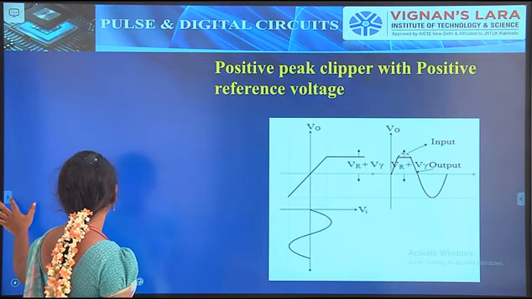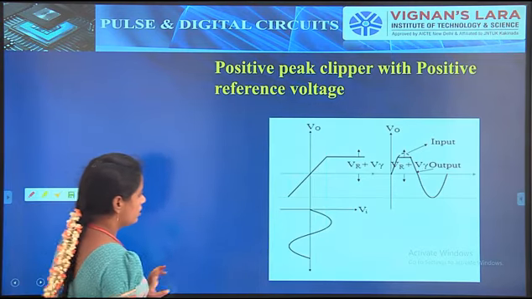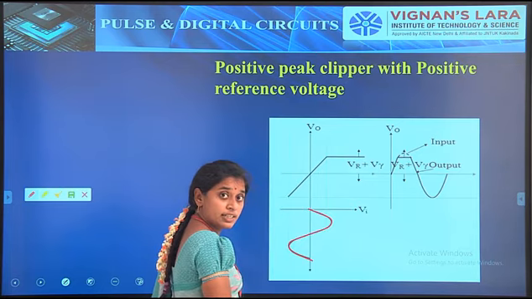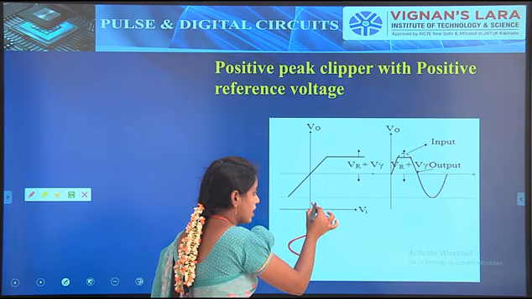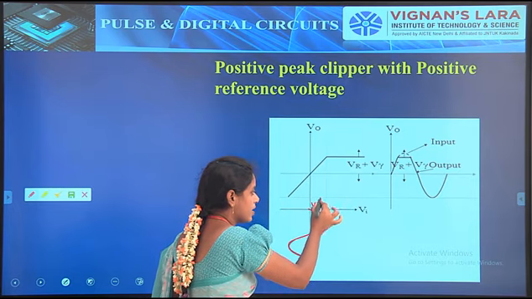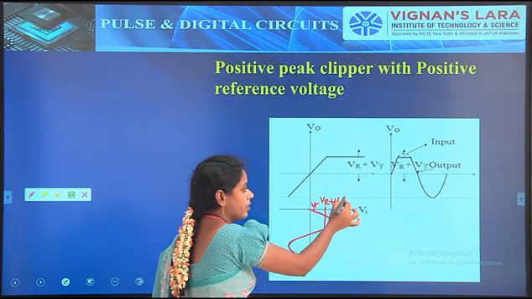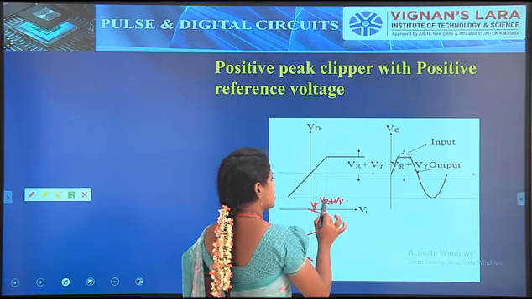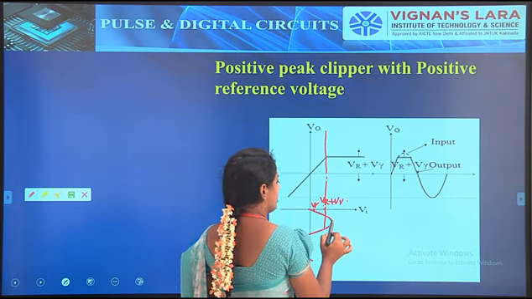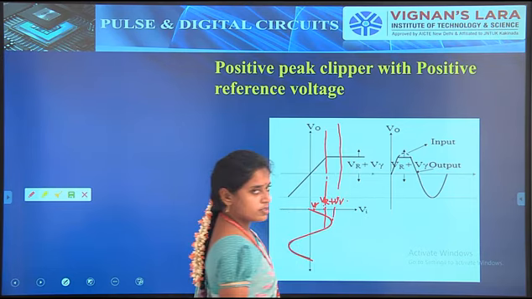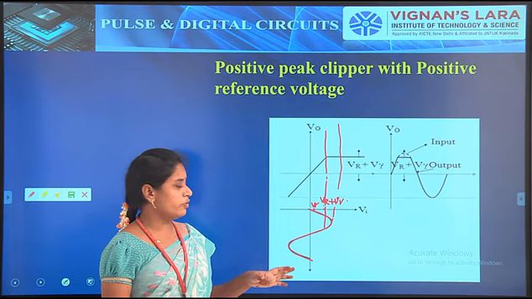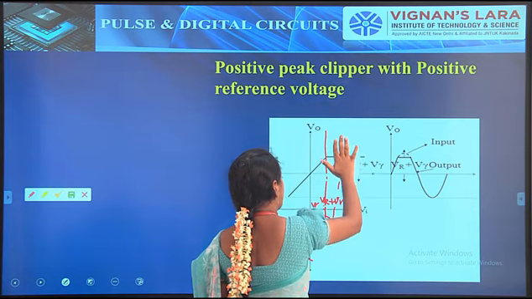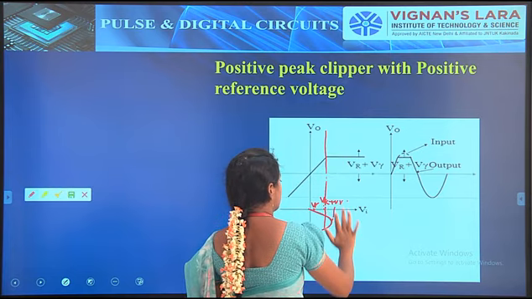So that is the input represented here, a sinusoidal signal. Up to this position is known as V gamma, and this position is known as VR plus V gamma. So then the VR plus V gamma level is increased on the upside, and at the same time the final level is also increased. For indication we can represent this line also.